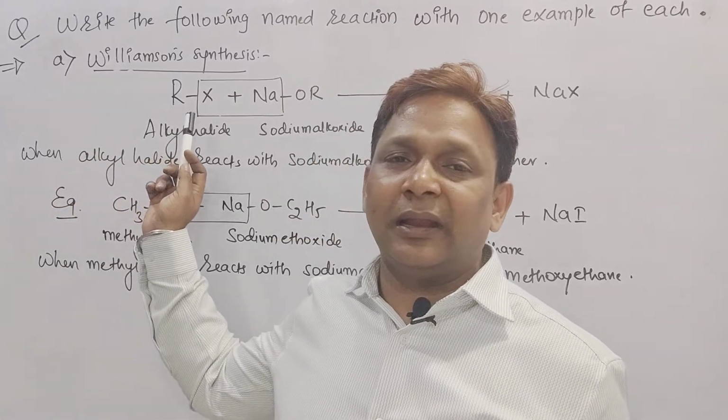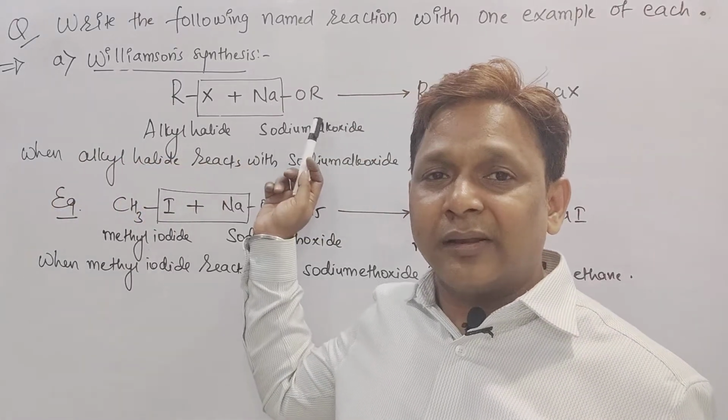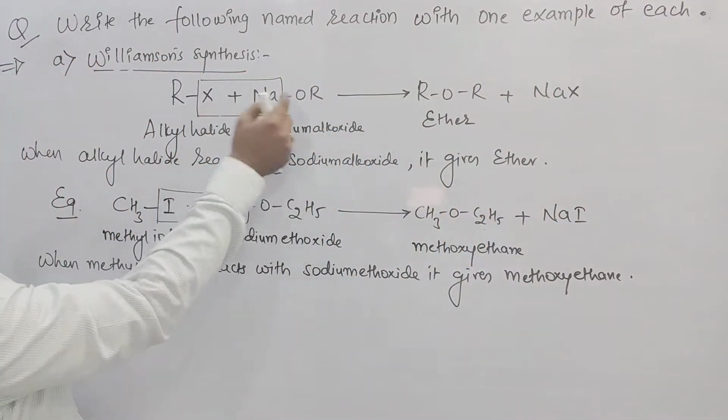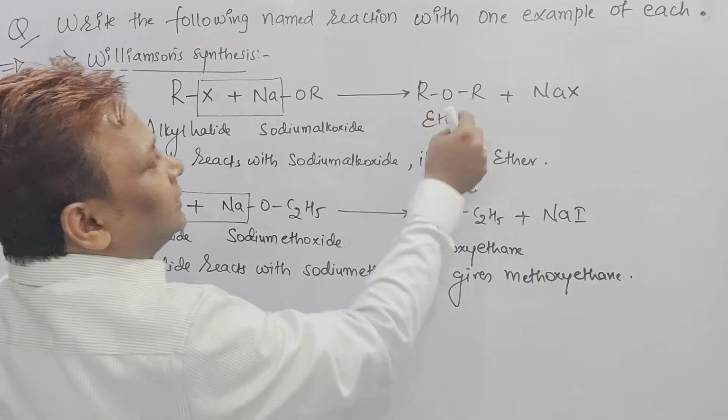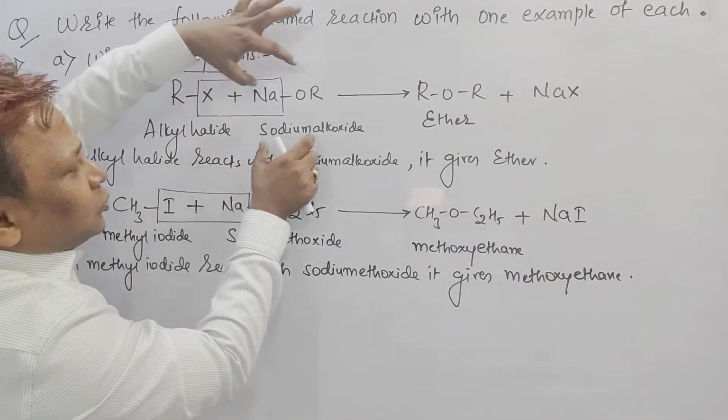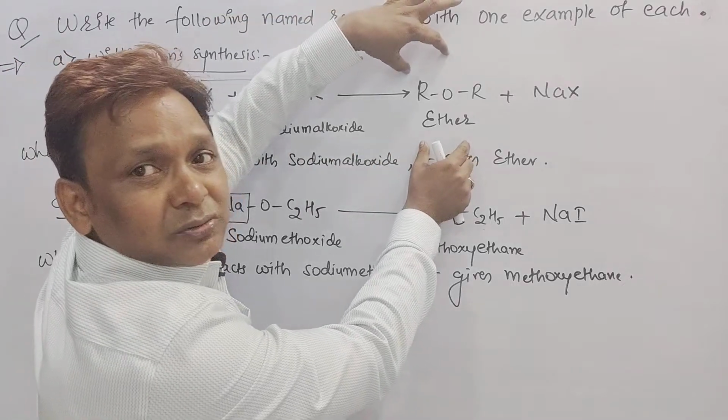RX is called an alkyl halide, plus NaOR, that is sodium alkoxide. But in that one, take out Na and X. What is left with you? ROR, ether, and NaX. Statement: when alkyl halide reacts with sodium alkoxide, it gives rise to ether.